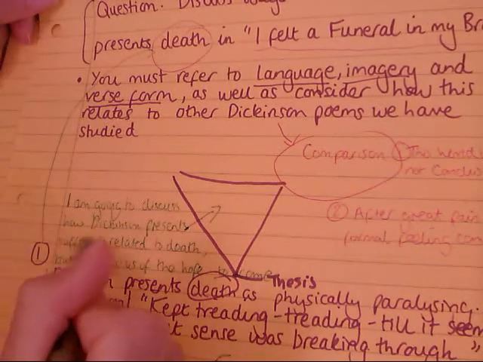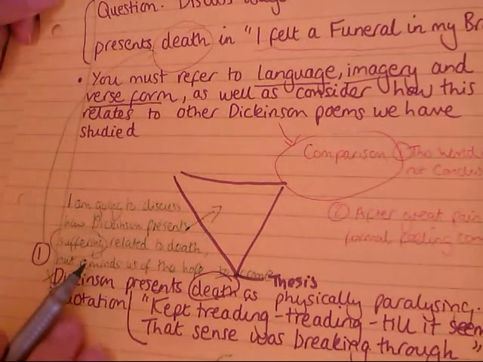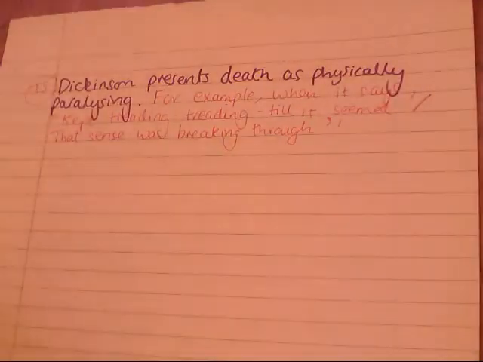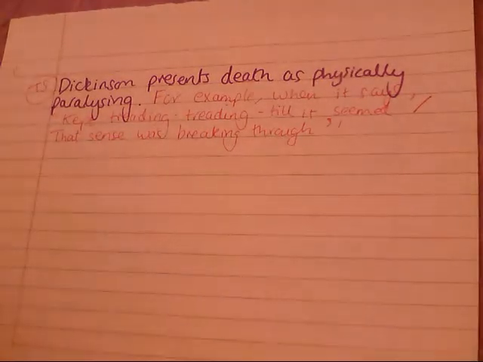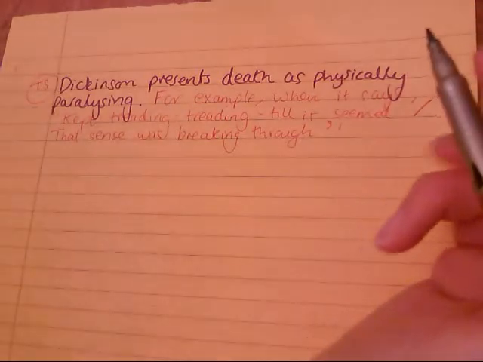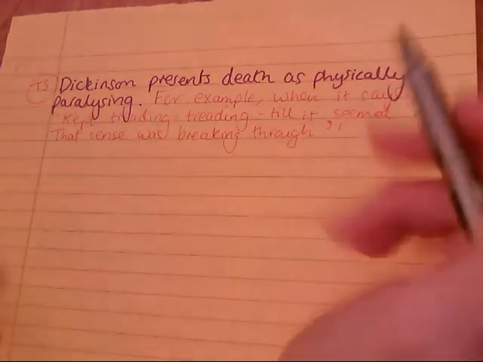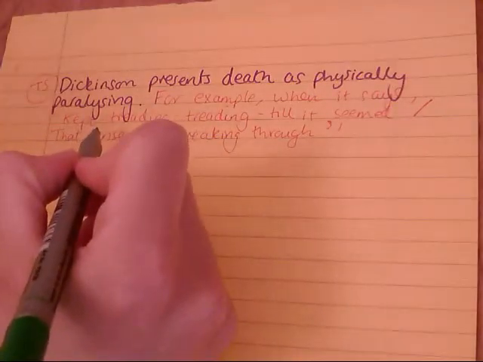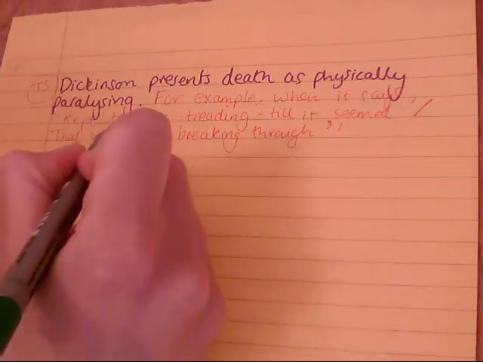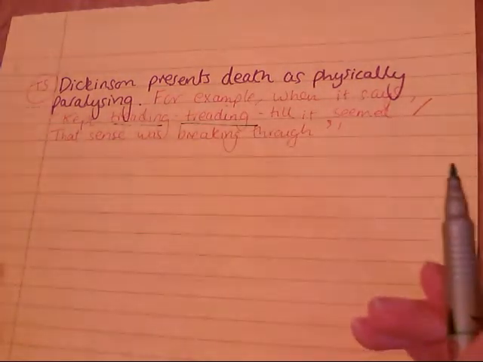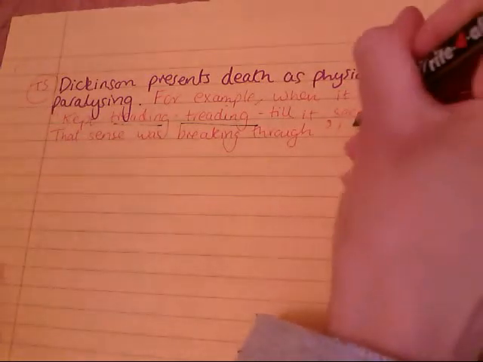So it is the suffering that we're looking at in this quotation. And the first thing that I'd like to look at, because obviously we need to be looking at language in detail, is this repetition of the verb treading here. So I'm going to go on and say exactly that.